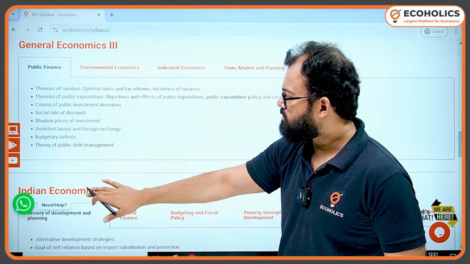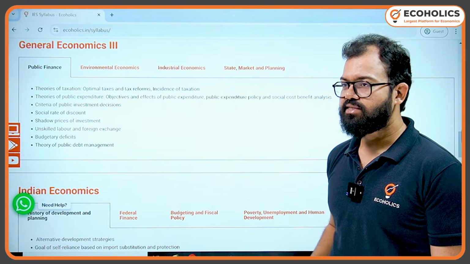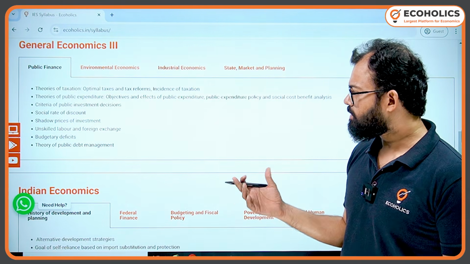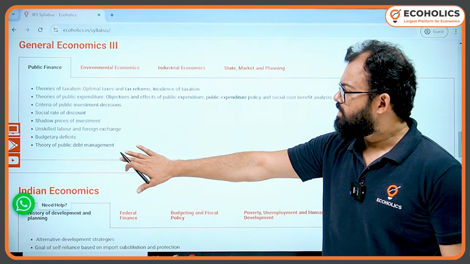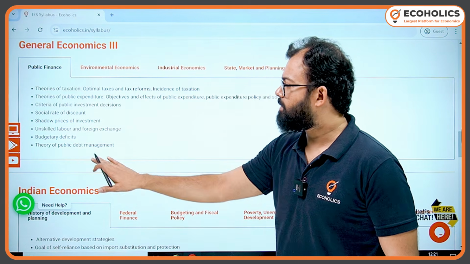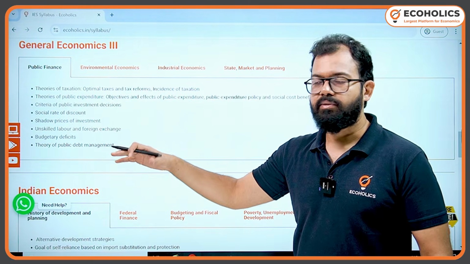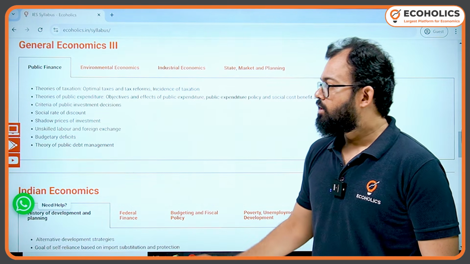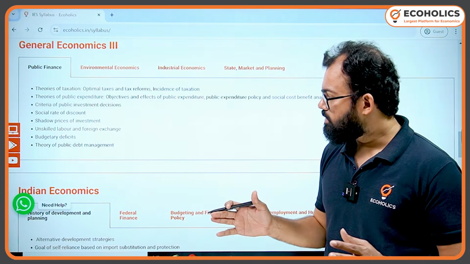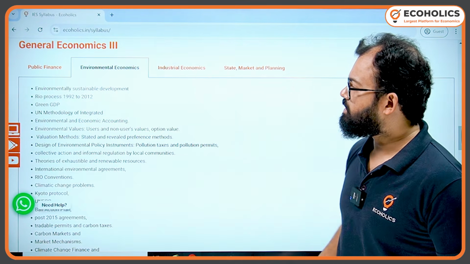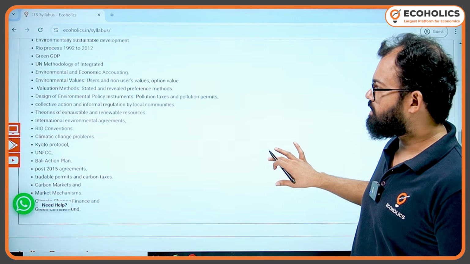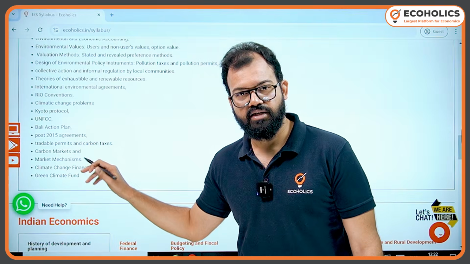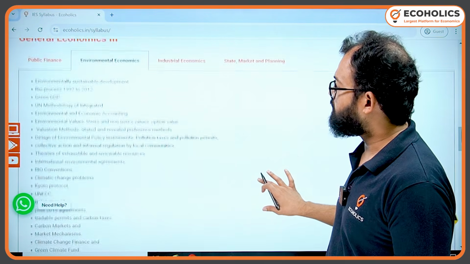So here you can see public finance, all the syllabus clearly mentioned. What I say is, if you refer to any book of public finance, maybe Musgrave or maybe Bhatia, the topics generally mentioned here are big topics like public expenditure. Then we have public debt. Then we have taxation, that is revenue. You have to divide it properly with proper examples. Then we come to environmental economics. Again, here I can say Rio process. Then we have Kyoto Protocol, UNFCCC, COP meetings, etc. So again, it is linked with current affairs.